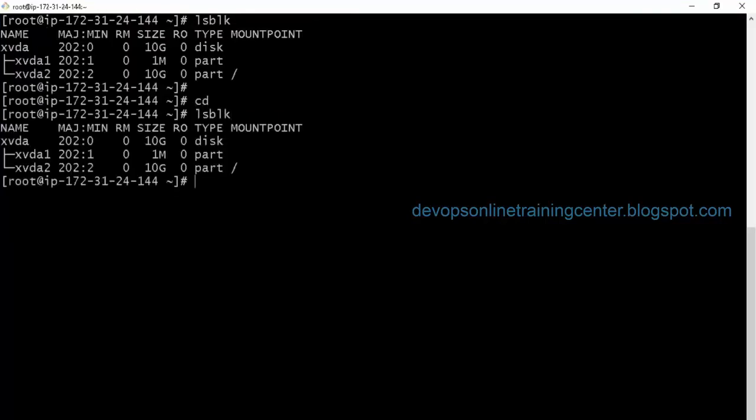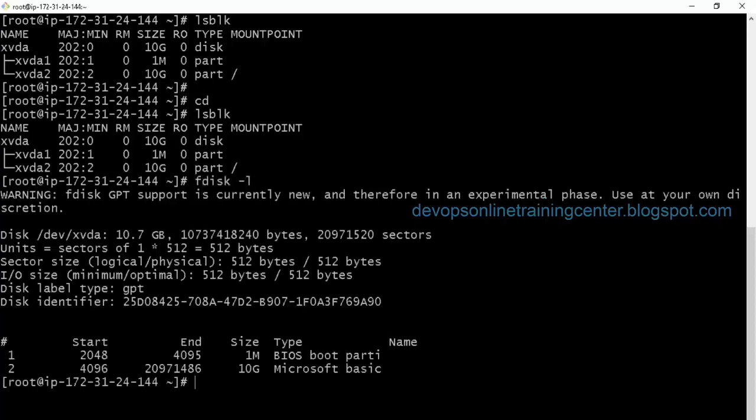If I do lsblk, there is one hard disk which is 10 GB in size, and if I see fdisk -l also, there is only one disk. Now I attached the disk to this instance. So how do we refresh the hardware configuration so that the new disk comes up here? The new disk appears here, right?